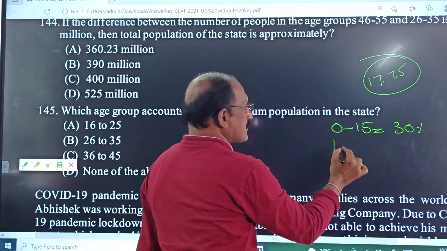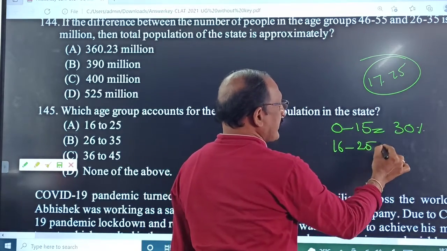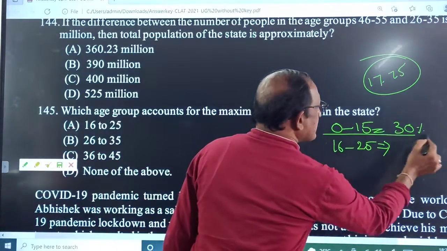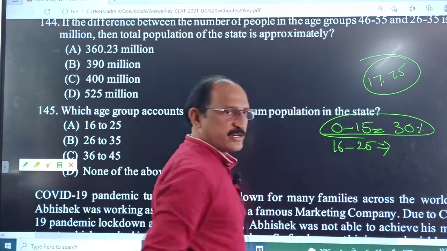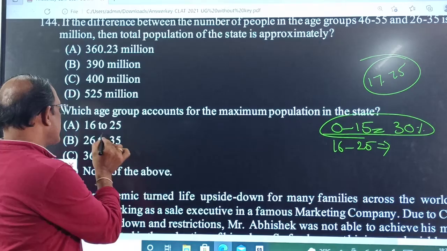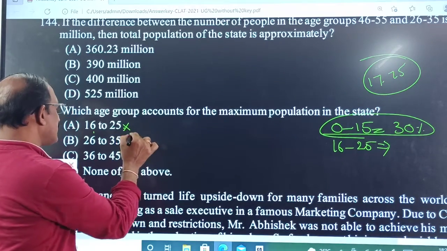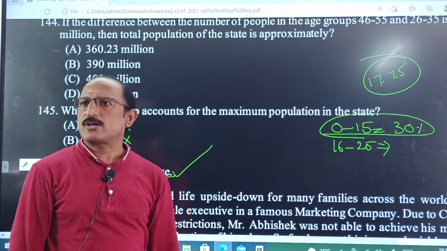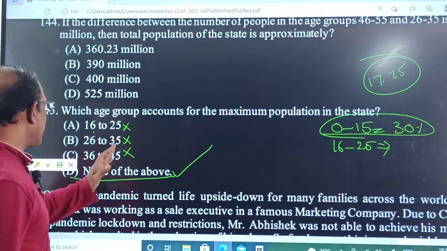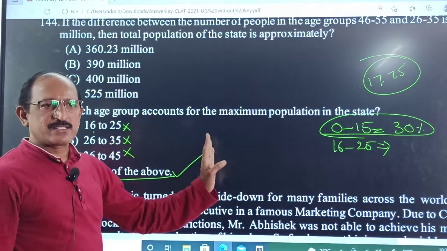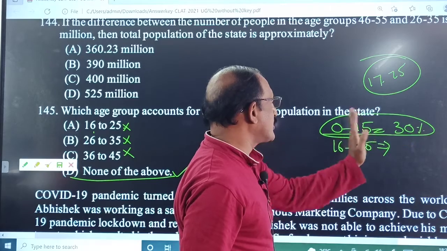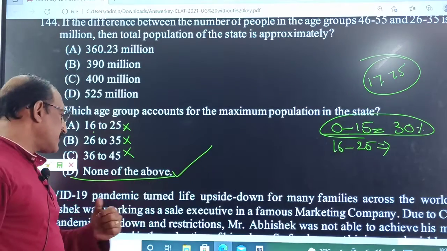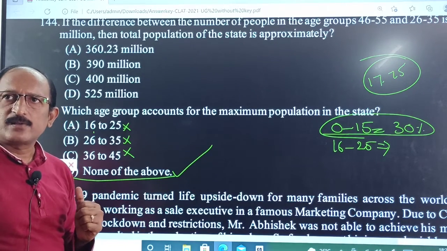The second maximum is 16 to 25. The 0 to 15 group, with 30%, has the highest percentage, but it is not among the options. So none of the above is the correct answer. Within seconds we can say the maximum population is 0 to 15, which is not mentioned, so directly we can go for none of the above. Is it clear? Clear, sir.